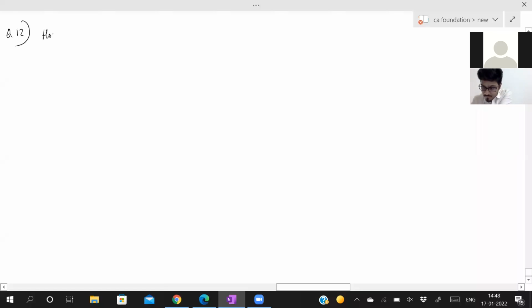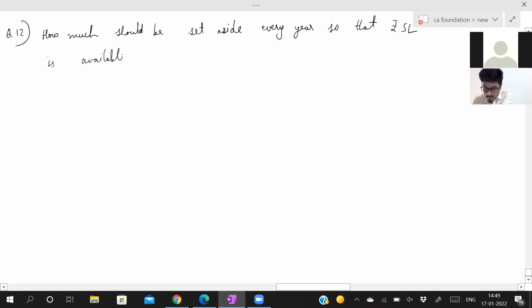Here, how much should be set aside every year so that rupees 5 lakhs is available to repay the loan at the end of 8 years.